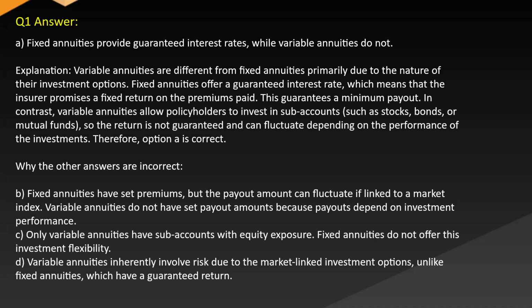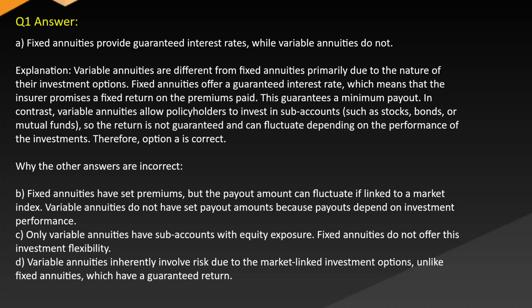In contrast, variable annuities allow policyholders to invest in sub-accounts such as stocks, bonds, or mutual funds, so the return is not guaranteed and can fluctuate depending on the performance of the investments. Therefore, option A is correct, while the other answers are incorrect.